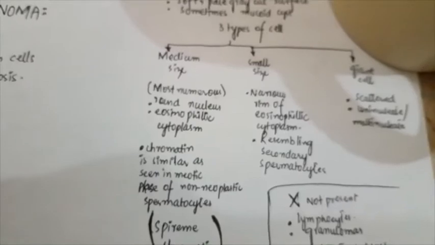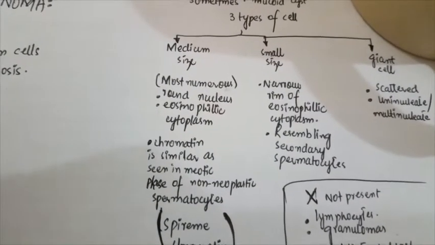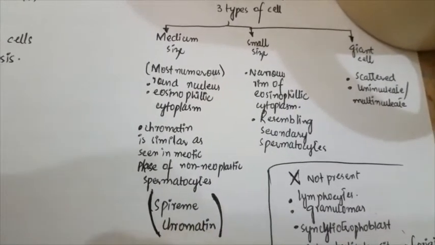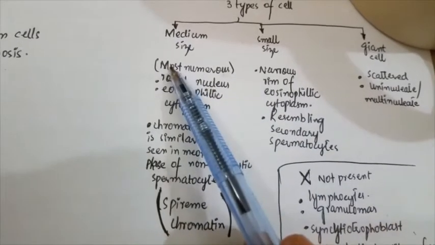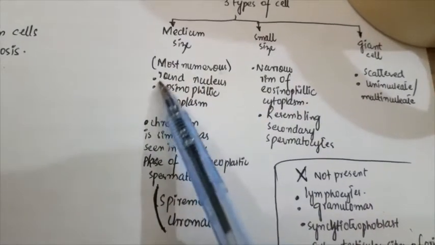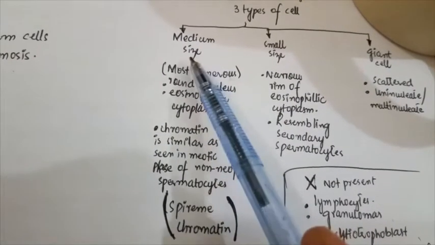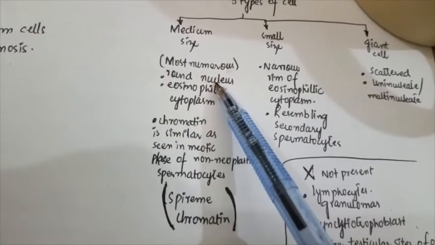Now come to its type of cells. There are three types of cells: medium size, small size, and giant cells. The small size cells consist of a narrow rim of eosinophilic cytoplasm. The medium size cells contain eosinophilic cytoplasm; these are the most numerous cells, having a round nucleus.